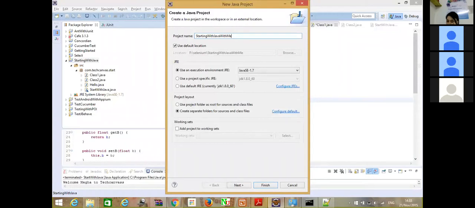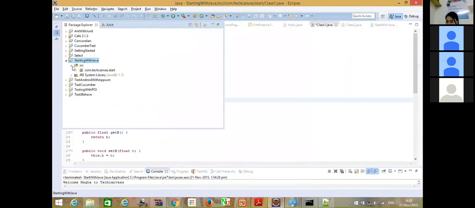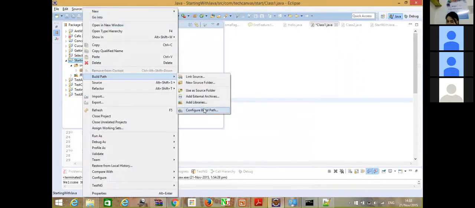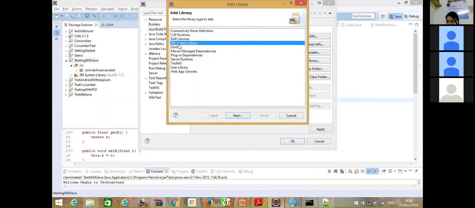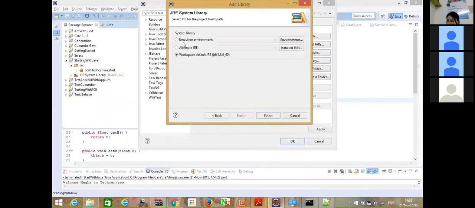When you click on finish, there would be a source folder in that. After that, go to build path, configure build path. Click on add library, go to JRE, and select the workspace default.